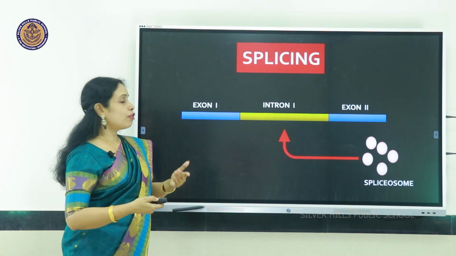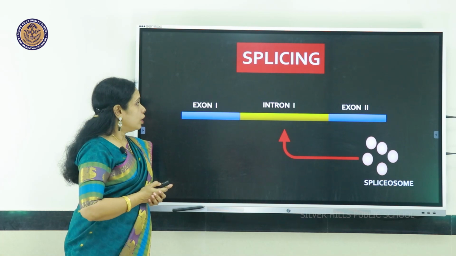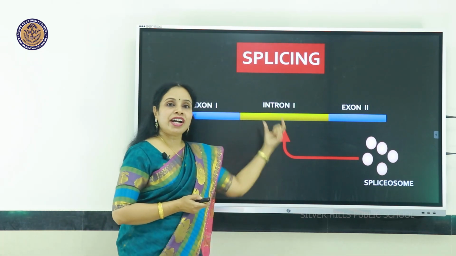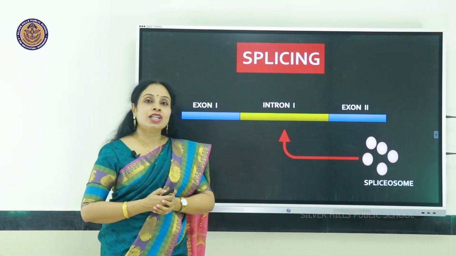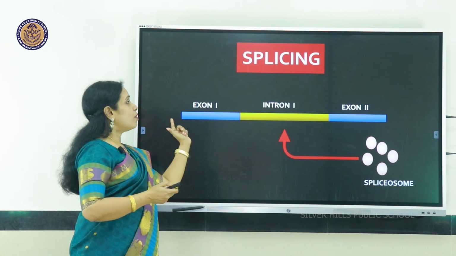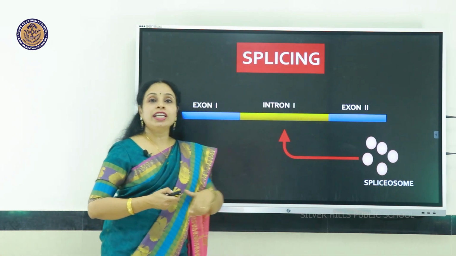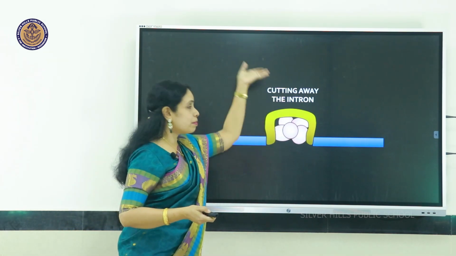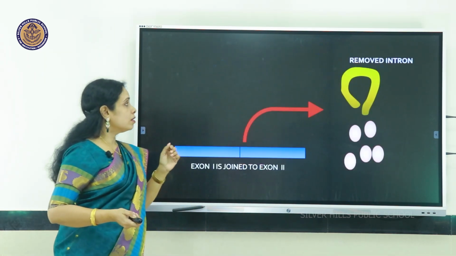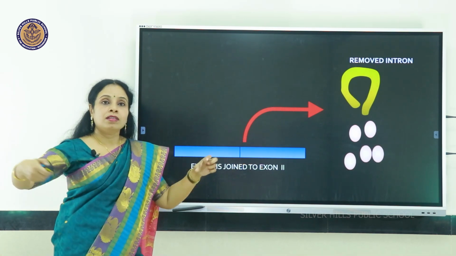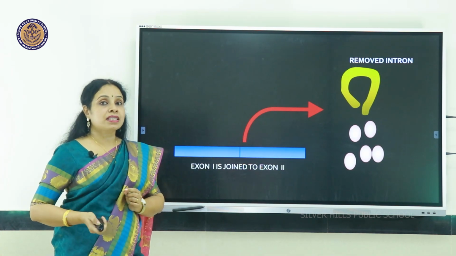Another picture of splicing. You can see the enzymes called spliceosomes are going to remove intron 1. The unwanted portion, the intron, is shown here in yellow color. Exon 1 and exon 2 are shown in blue color. You can see those enzymes have cut away the introns and joined the exons, thus making a meaningful messenger RNA.